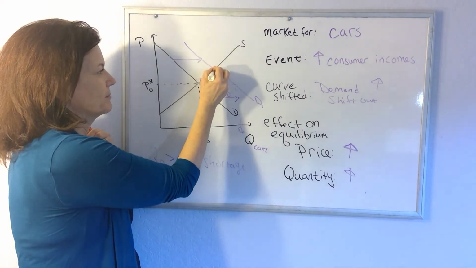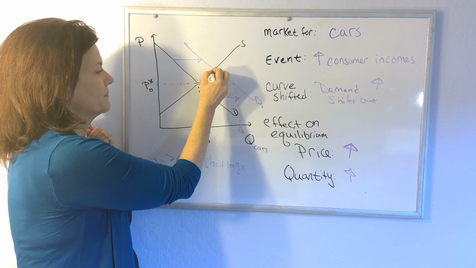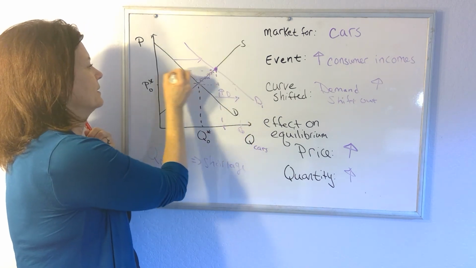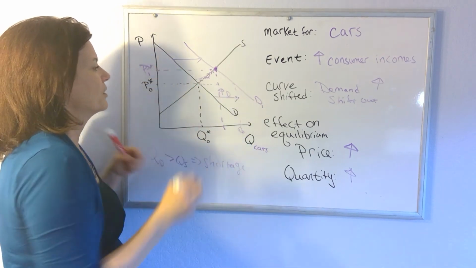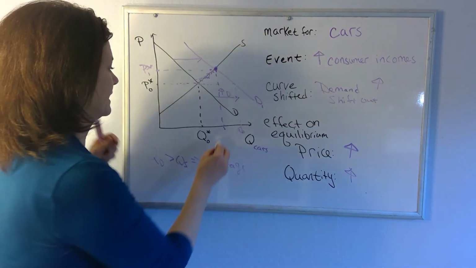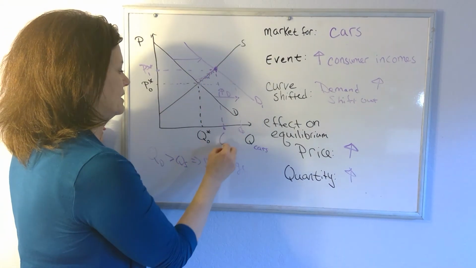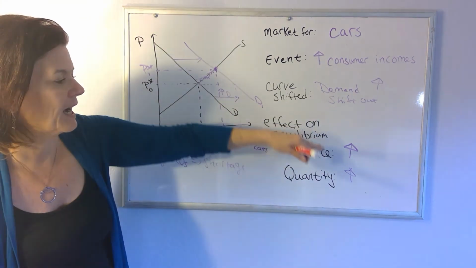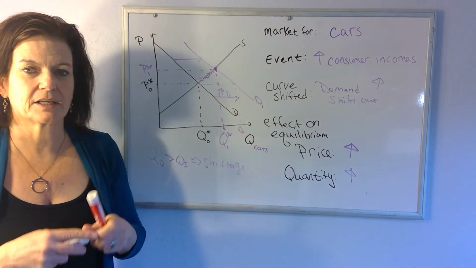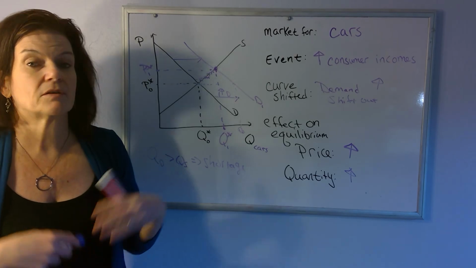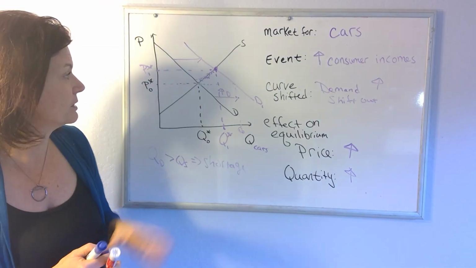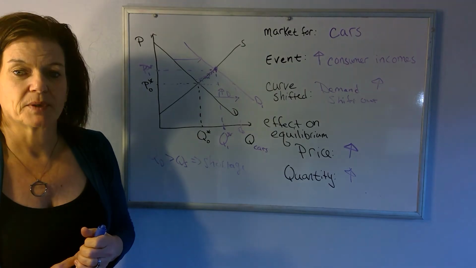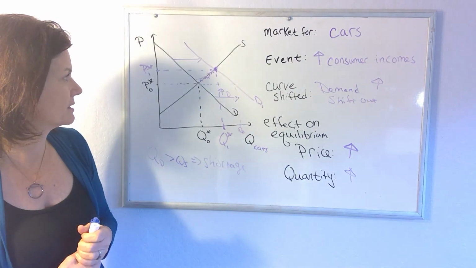Price is going to keep getting bid up until it gets high enough where the quantity supplied is exactly equal to the quantity demanded again. And we are in our new equilibrium at a higher price and a higher quantity. People want more cars, more cars will be produced, and the price of cars will be higher because the demand has increased.